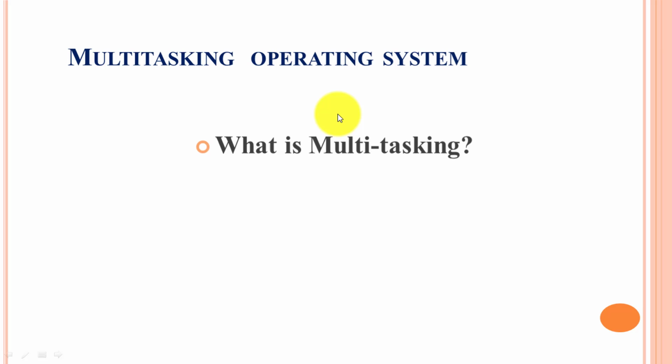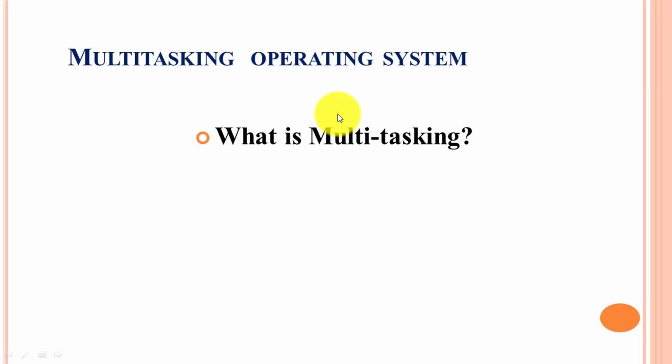In this series on operating systems, in the last video we discussed the concept of multi-programming operating system. Now let's continue the discussion with the next operating system, that is the multitasking operating system. In this video we are going to discuss a term quite related to multi-programming: what is a multitasking operating system, what is its definition, and what is the difference between multitasking and multi-programming operating systems in detail.